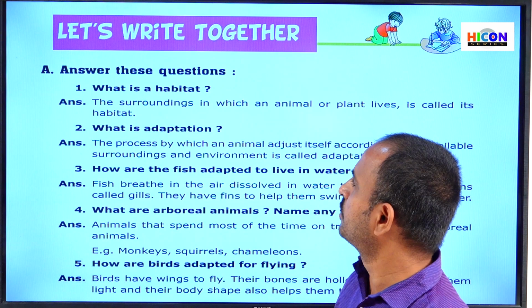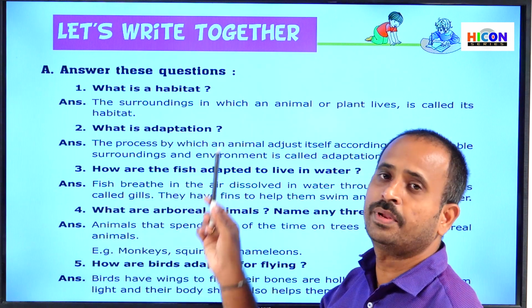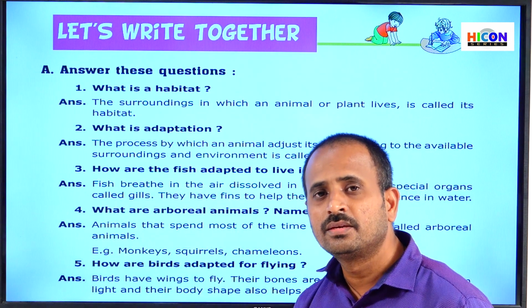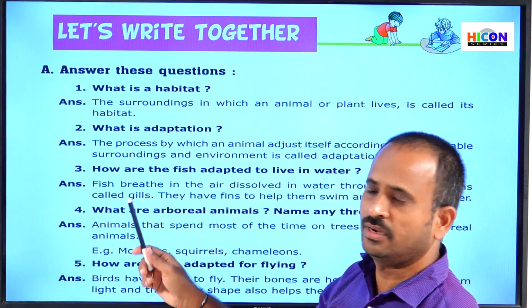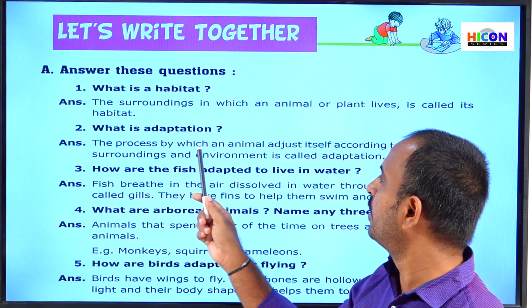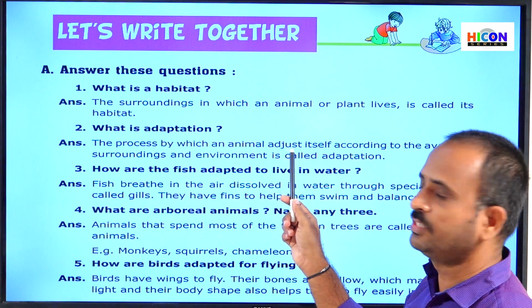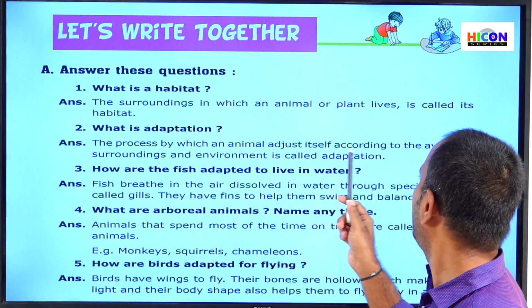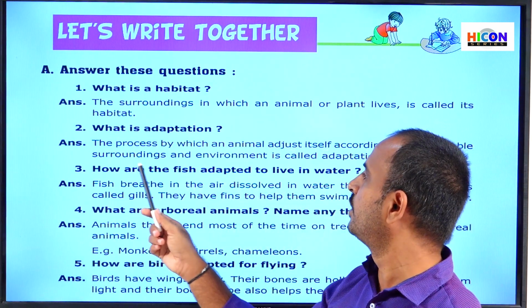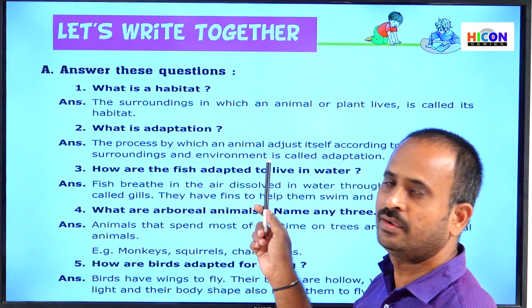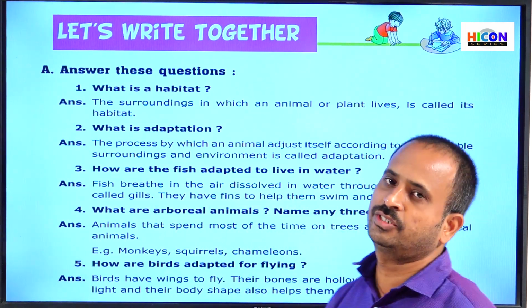Children, see the second question. What is adaptation? Children, see the answer. The process by which an animal adjusts itself according to the available surroundings and environment is called adaptation.